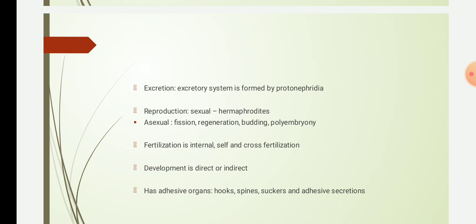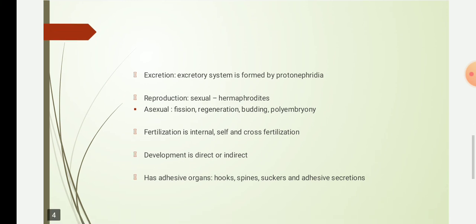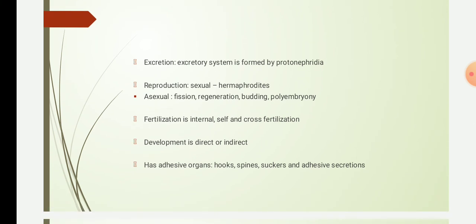Even when there is no food availability, they can survive. In budding, for example, one proglottid can give rise to the whole organism, for example in tapeworm. Then polyembryony, for example in flukes, one egg can give rise to thousands of larvae. All this helps in the survival of this organism.